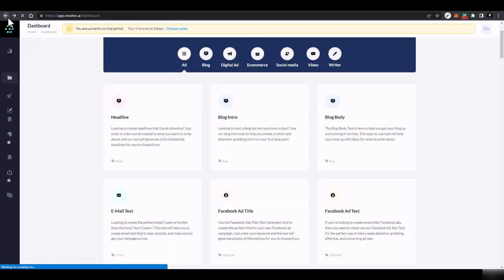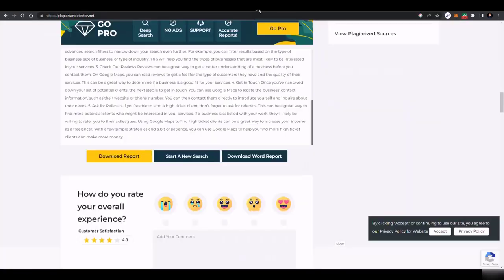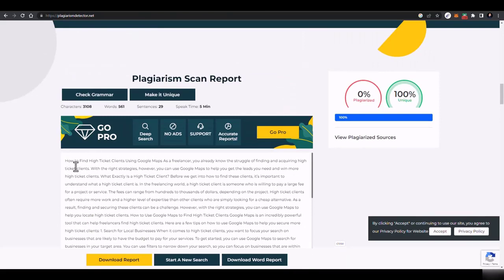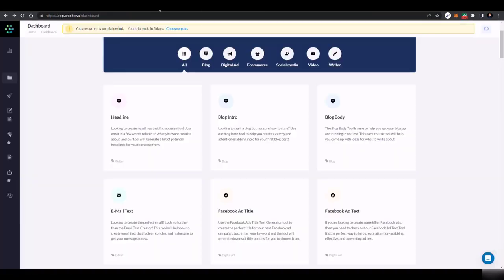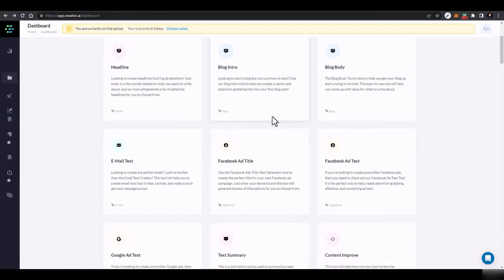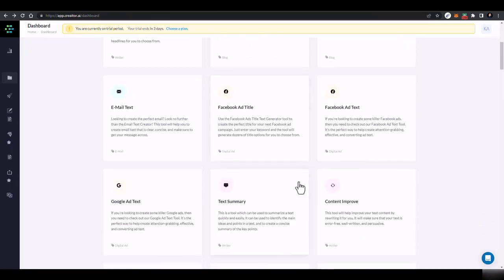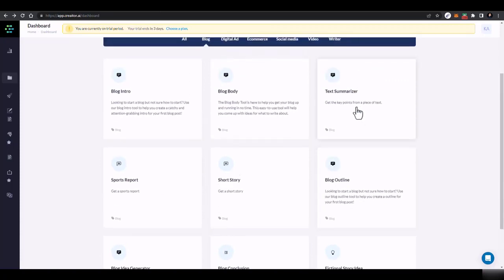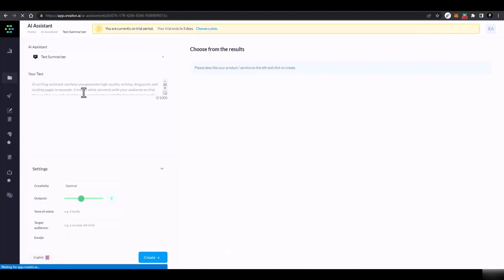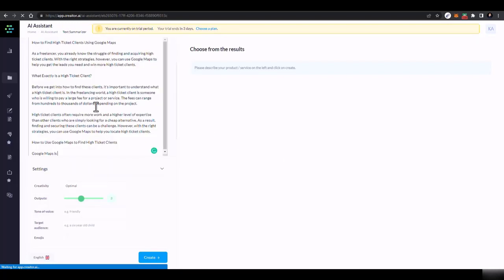Now we will just go back, and I think I just missed something. I forgot to copy, but I think I have copied it. Now here we have talked about these things, but let's go to this blog, and here is the text summarizer. Here you can summarize the text. If you want to make an outline yourself, then you can add text here.